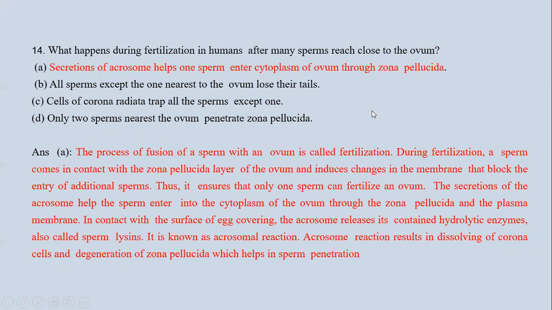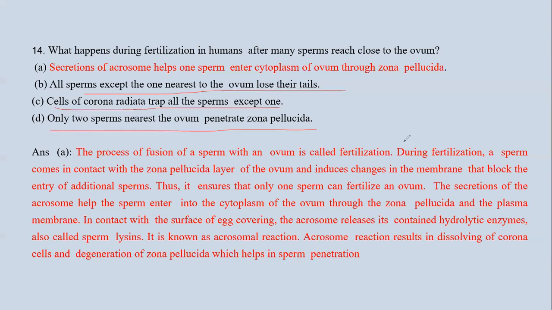14th question is, what happens during fertilization in humans after many sperms reach close to the ovum? First, secretion of acrosome helps one sperm to enter the cytoplasm of the ovum through the zona pellucida. Second, all sperms except the one nearest to the ovum lose their tails. Third, cells of corona radiata trap all the sperms except one. And fourth, only two sperms nearest the ovum penetrate the zona pellucida.